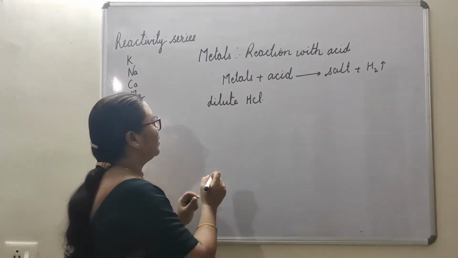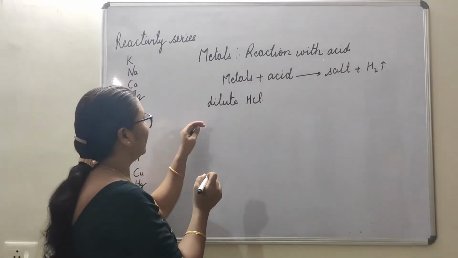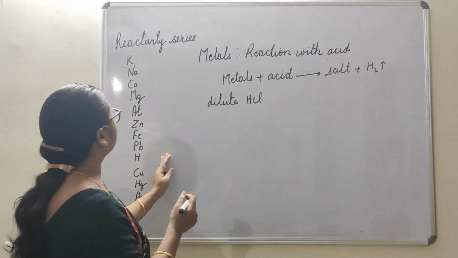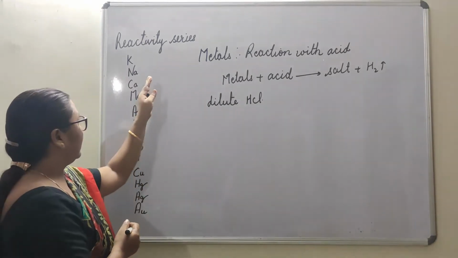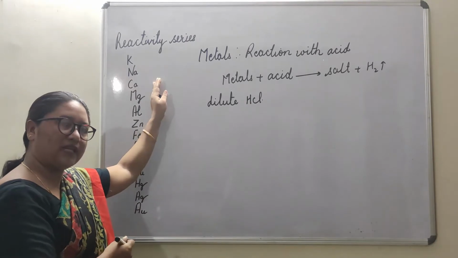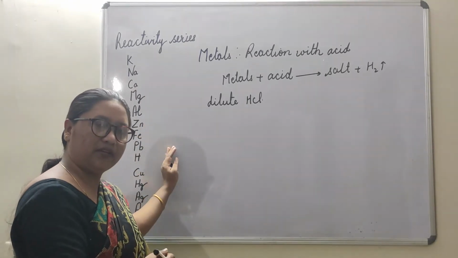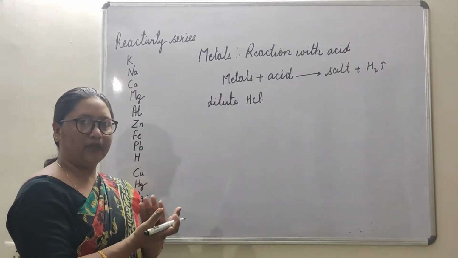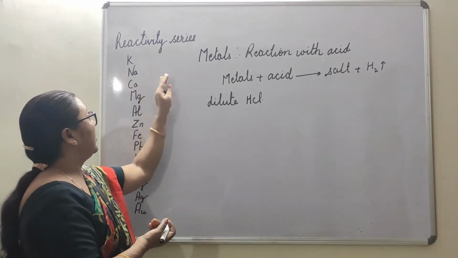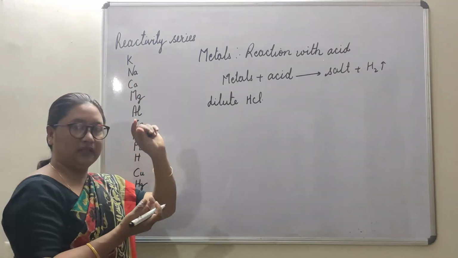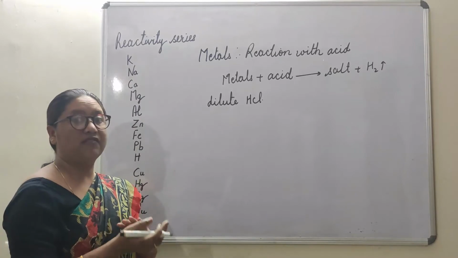Okay, here, this is the reactivity series. In previous videos, we have seen that as we go down, the reactivity increases, and the more reactive metals react with water or with oxygen vigorously.